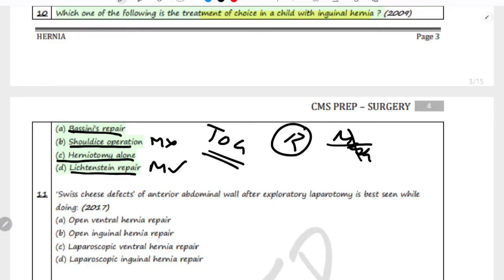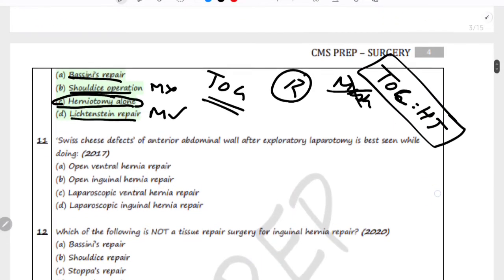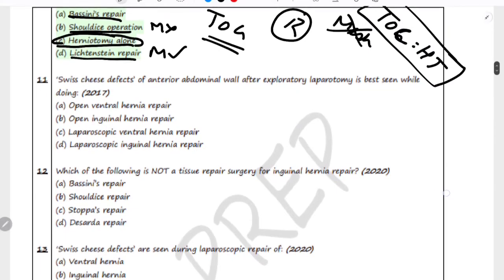It is used in adults for hernia repair, but not necessarily for children, where a simple procedure like herniotomy is sufficient. So the correct option, or you might cram it like the treatment of choice for children with inguinal hernia is herniotomy. So this question is asked in various exams, so it is important.